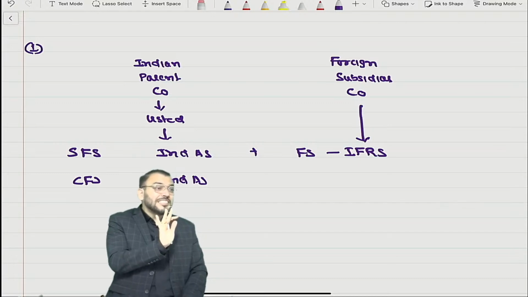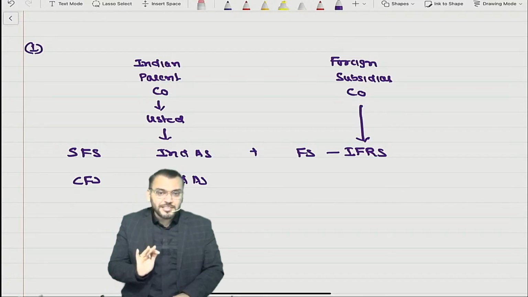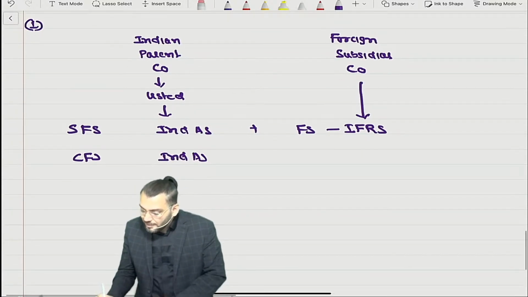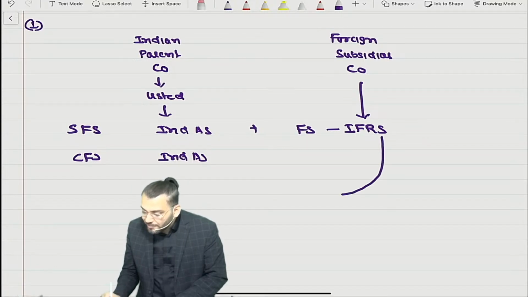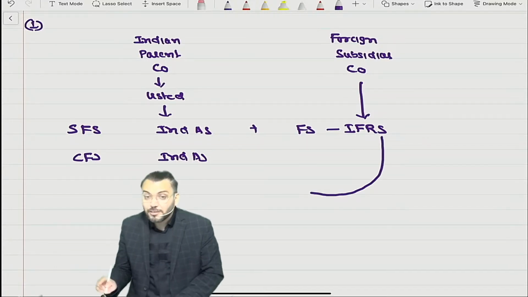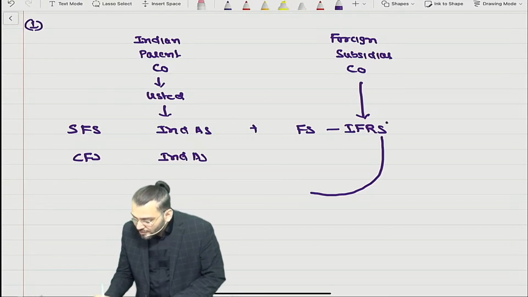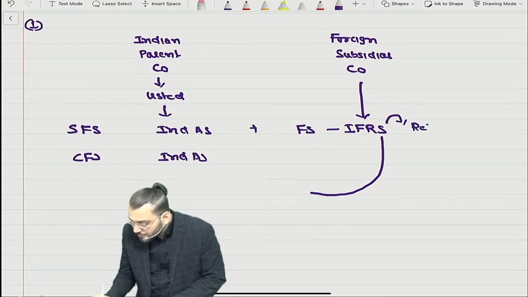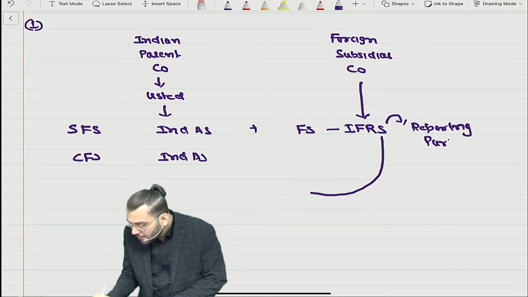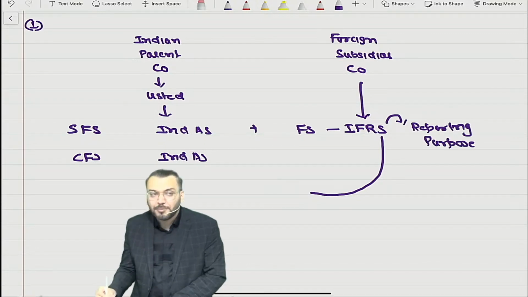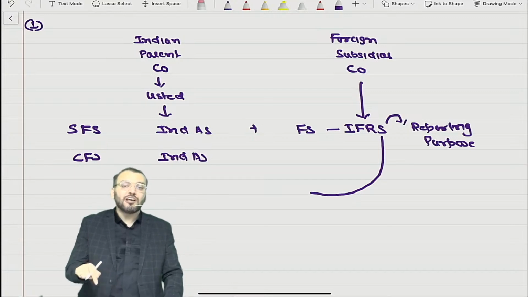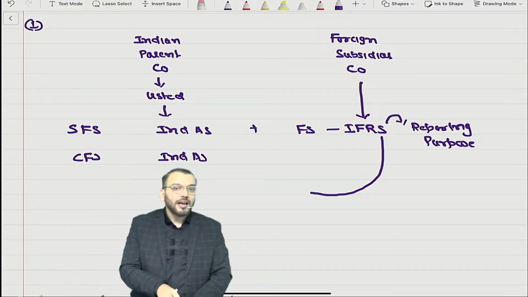Therefore, one clarification has been given. This company, even though they are not preparing financial statement based on Ind AS for reporting purpose. This is for reporting purpose. Means for reporting purpose they are preparing financial statement based on IFRS.